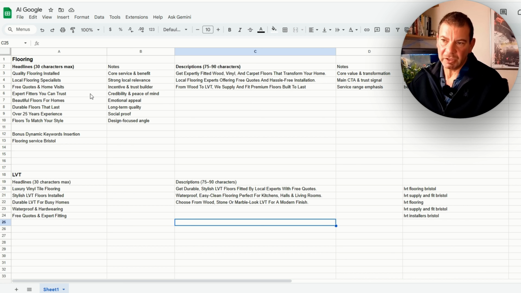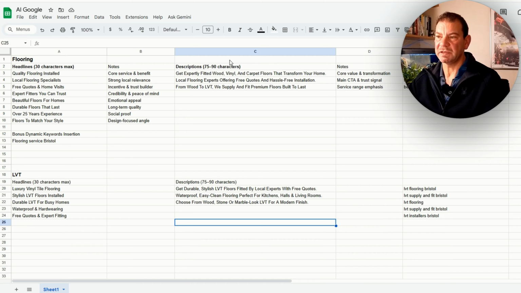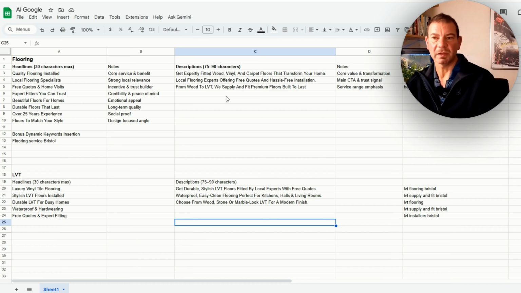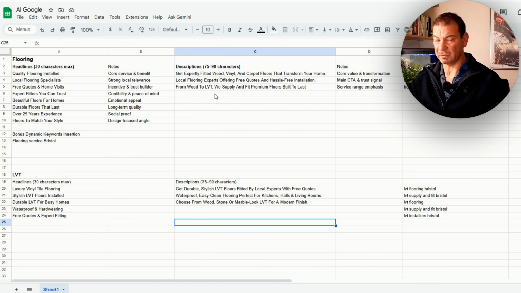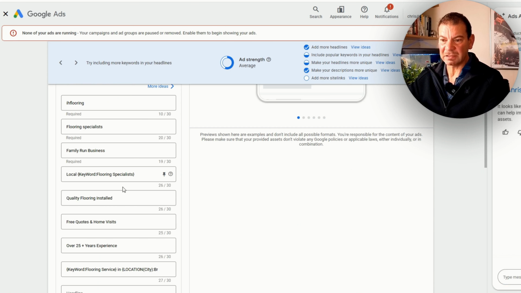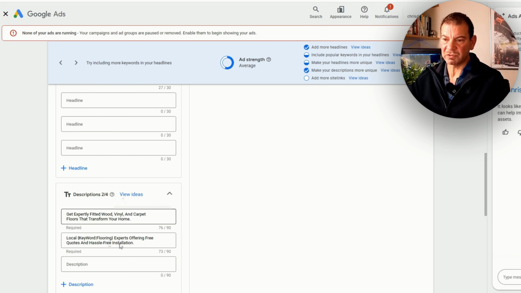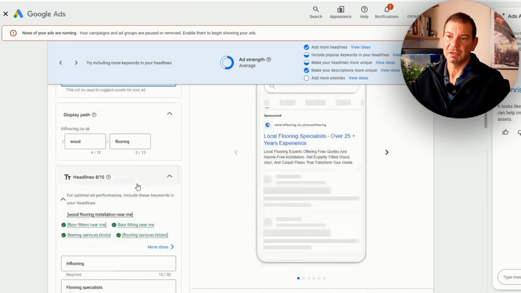So again, we can do exactly the same as we're doing for the headlines in the descriptions, but obviously you want them to be between 75 and 90 characters long. These are the ones that we created in ChatGPT based on what we were asking. But as we build this out, we can then start building more into this based on the website that we can actually see that could potentially be of benefit to our campaign. So if we come back to the headlines that we're building out, you can see we're starting to build out a nice selection, and we've got some descriptions. You need at least 2 descriptions and 3 headlines to get the ads up and running.